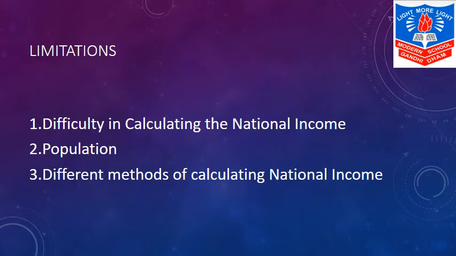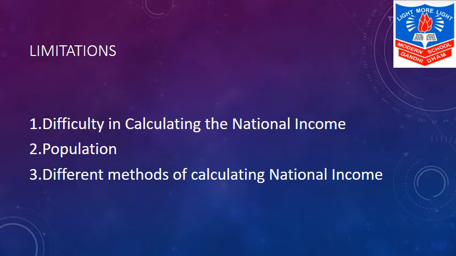Now, vice versa. If the growth rate of national income is higher than the growth rate of population, then the development is said to be positive. So, same example, that growth rate of national income is suppose 8% and growth rate of population is suppose 6%, then we can say that we have developed.